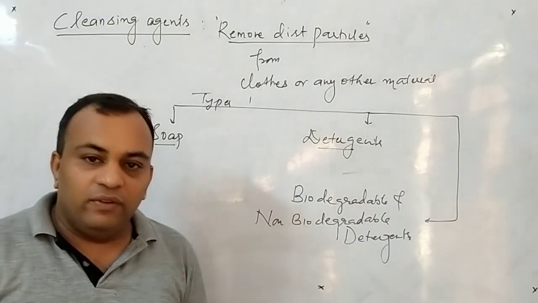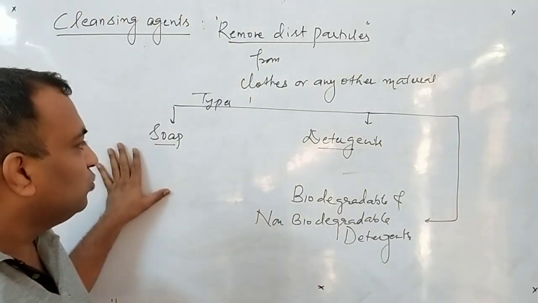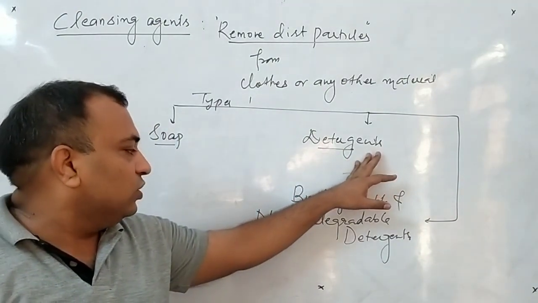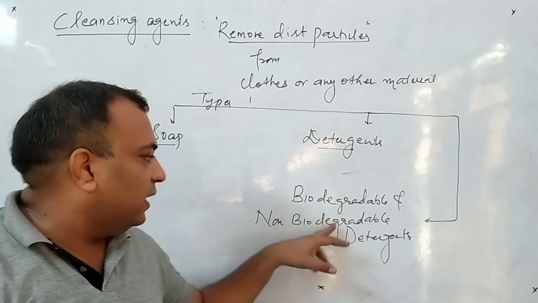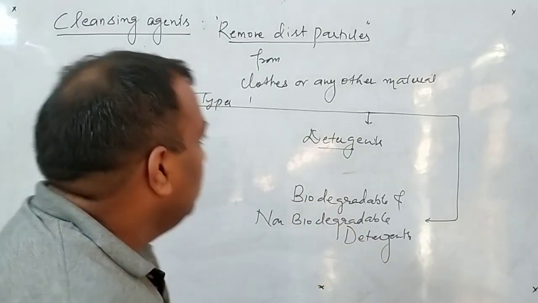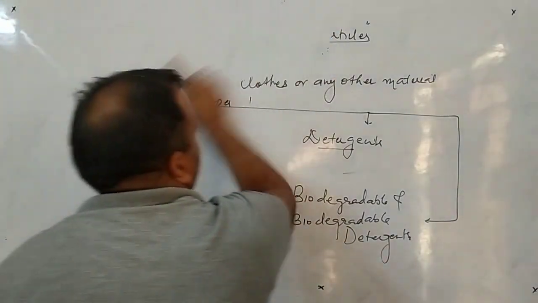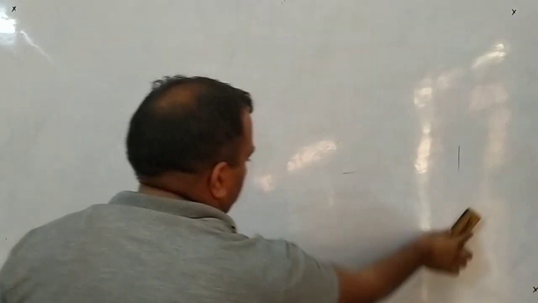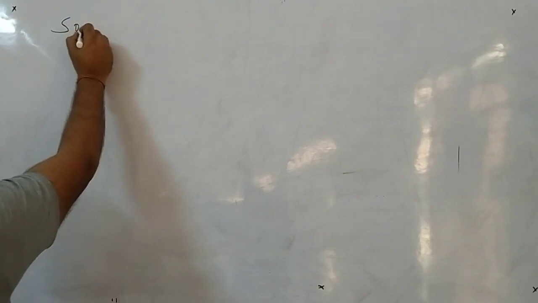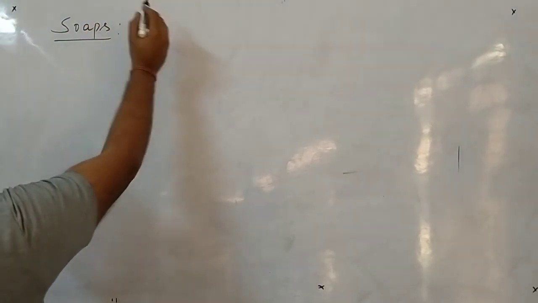So what we have to study? We have to study three things. Number one, we have to study soap. Number two, beta, we have to study detergents. Number three, we have to study biodegradable and non-biodegradable detergents. So now I will start with the first one, that is soaps. Now, as far as the definition is concerned, soaps are the